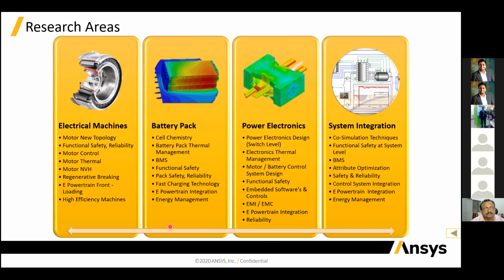And finally, combining all three, we have system integration, and we can do co-simulation. Like if I have designed a machine and I am getting more efficiency, but it will fail when we do the stress and strain analysis, we also have to look into that. It may also fail in the thermal part, so we have to look into that. So co-simulation of the techniques for the machine, battery, and power electronics, and the whole overall system should be a part of the research area.